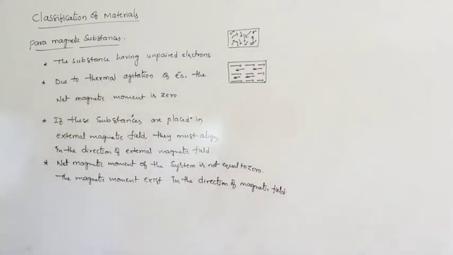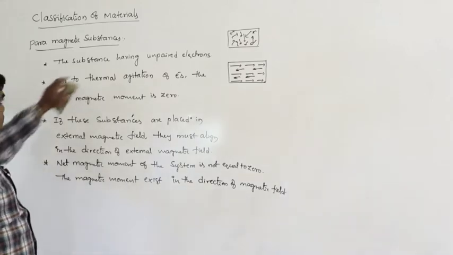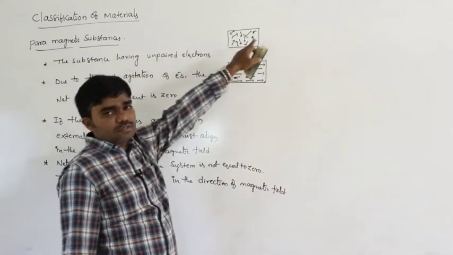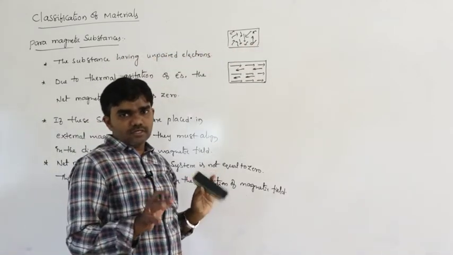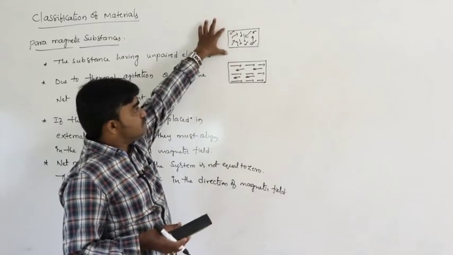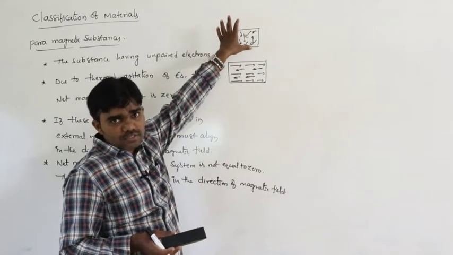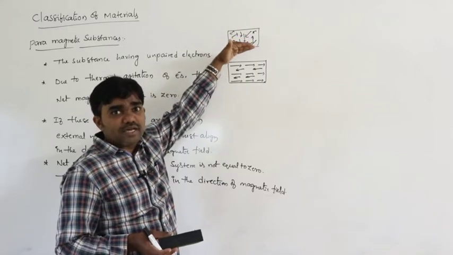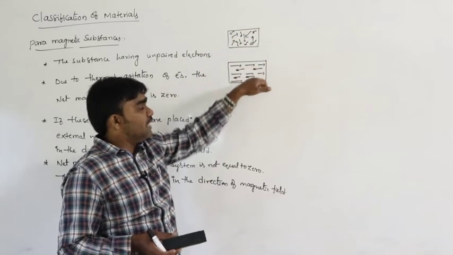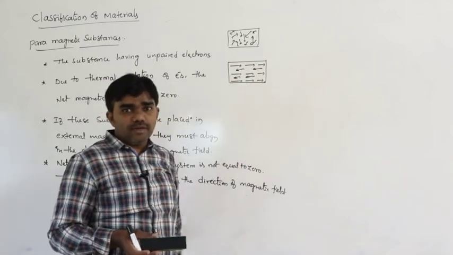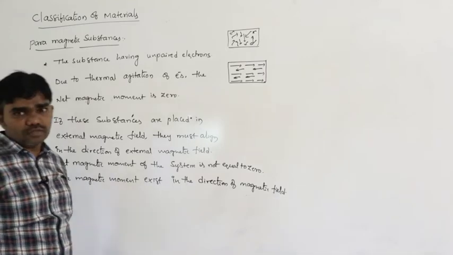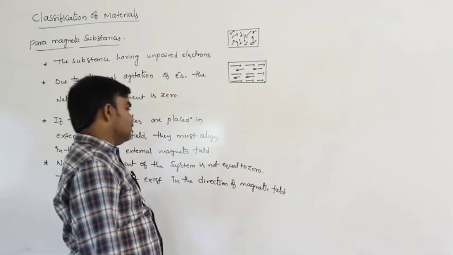So these are called paramagnetic substances. Any substance that has unpaired electrons, if it is not in an external magnetic field, is considered as a system whose net magnetic moment is 0. If this substance is placed in an external magnetic field, the moments align in the direction of the applied magnetic field. So a net magnetic moment exists in the direction of the applied field.